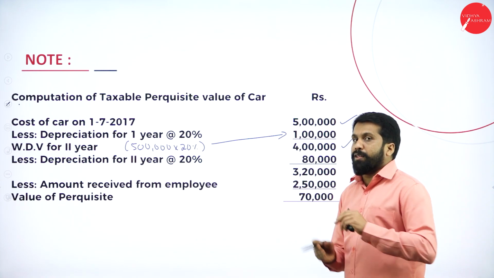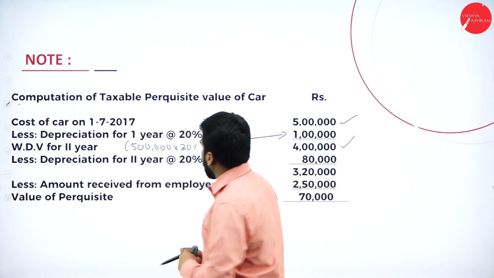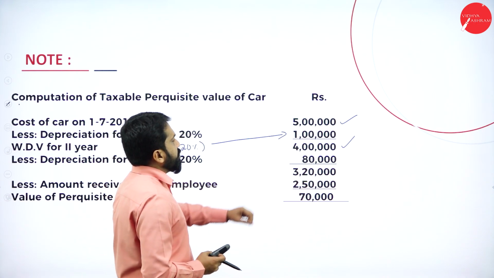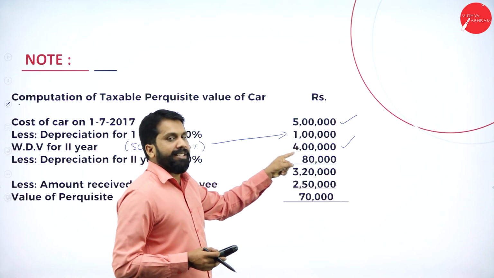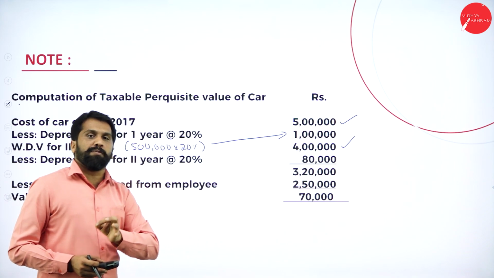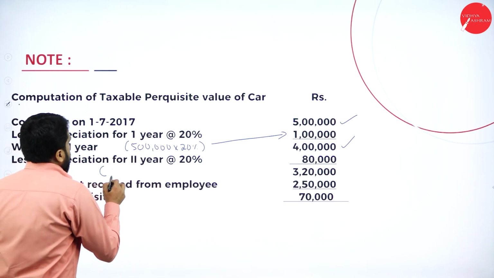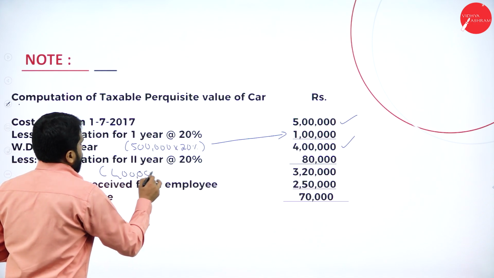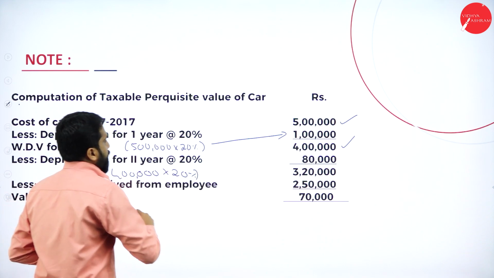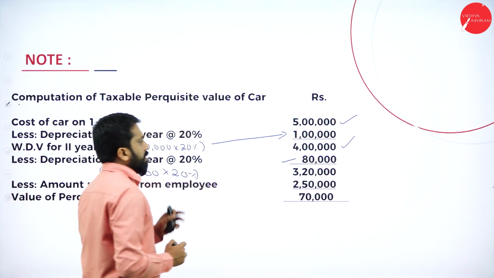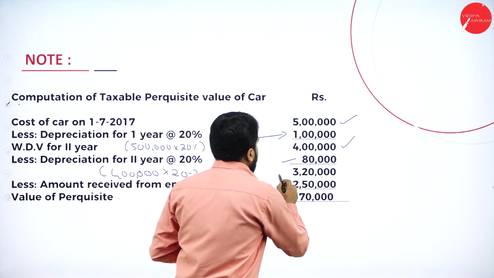Now, on 4 lakh for the second year, till July it was with you. Now, what is the value? We are not supposed to calculate on 5 lakh. We should calculate on 4 lakh. This is called WDV, written down value. Now, take 4 lakh multiplied by 20%, it comes to 80,000. 4 lakh minus 80,000 is nothing but 3 lakh 20,000.